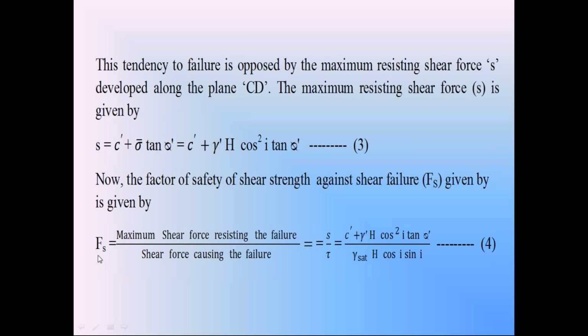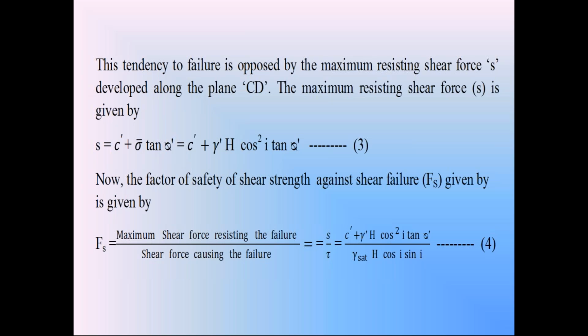This is the equation of factor of safety for the infinite cohesive soil slope in the seepage flow condition. So Fs is equal to c dash plus gamma dash H cos square i into tan phi dash, divided by gamma saturation into H into cos i into sin i.